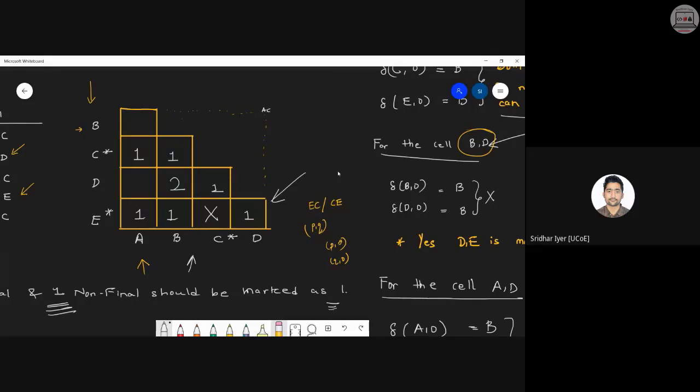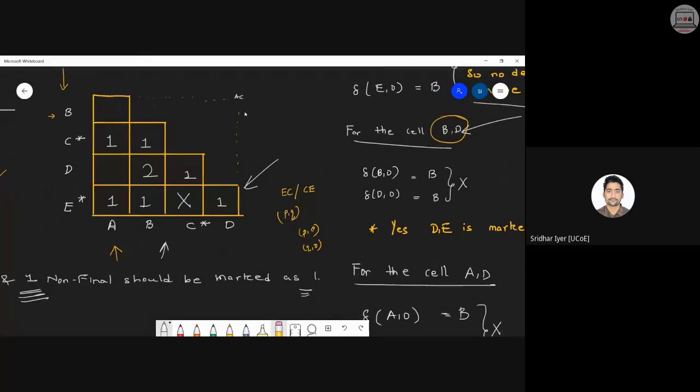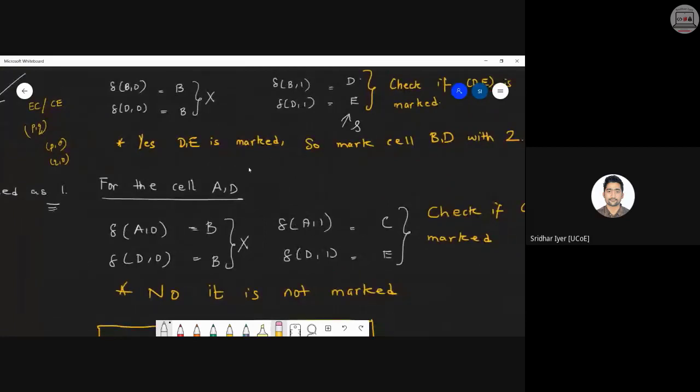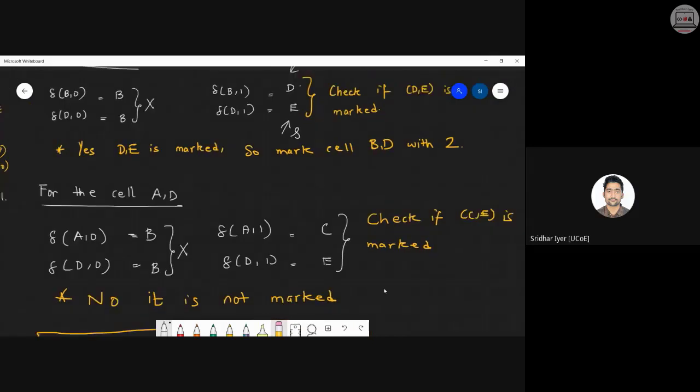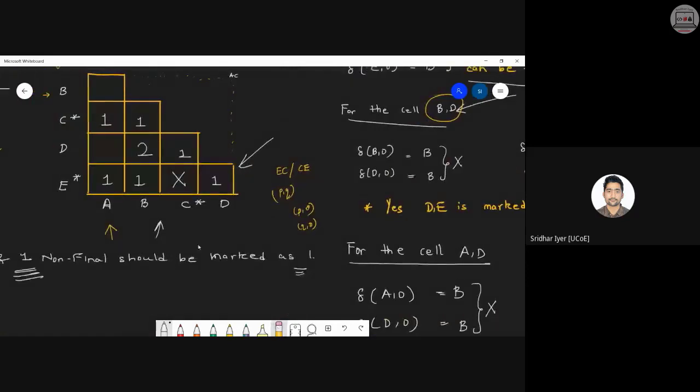Yes. So can we move ahead with the remaining unmarked cells? Now you can consider the remaining ones, which are AD and AB. So let's consider AD now. Again, follow the same steps: A on 0, D on 0. I'm getting D as output, so I can't take any decision. But with different input, that is A on 1 and D on 1, I'm getting CE. So what should I do? I need to check whether CE is marked or not. So go to your box and check whether CE is marked or not. As you can see, CE is unmarked.